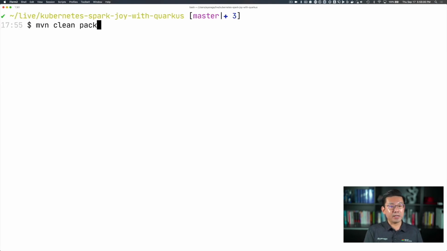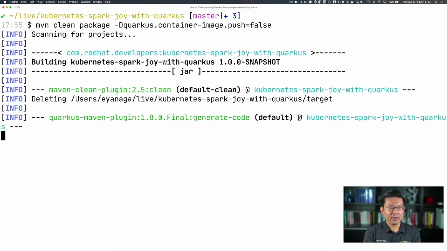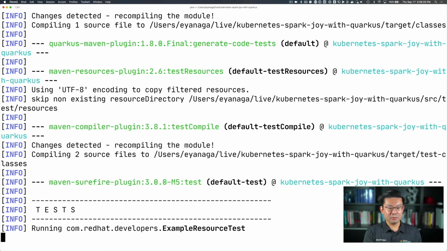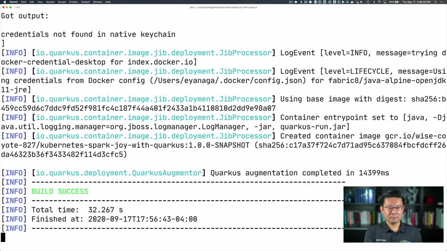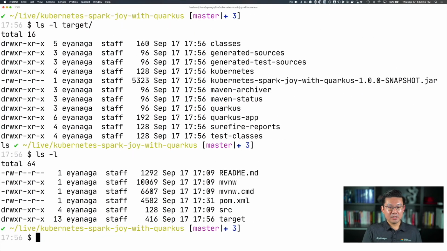I'm just going to now go back here to my terminal, stop, and let's see if it works. mvn clean package, and remember, quarkus.container-image.build equals true and push equals false, because I don't want to push to a registry. Let's build it again. Running the tests. And now it's done. Let's see the target folder.